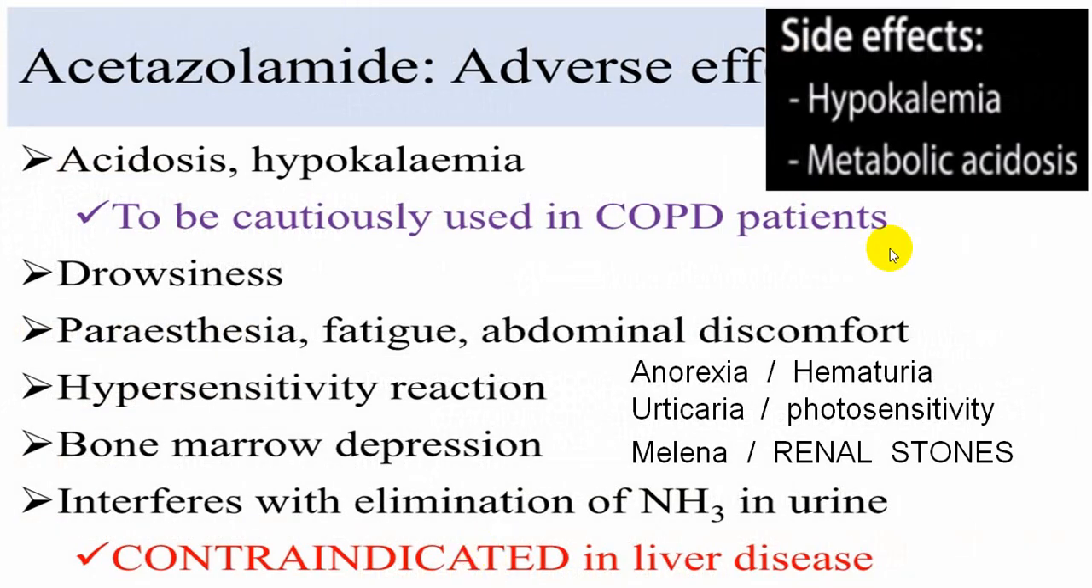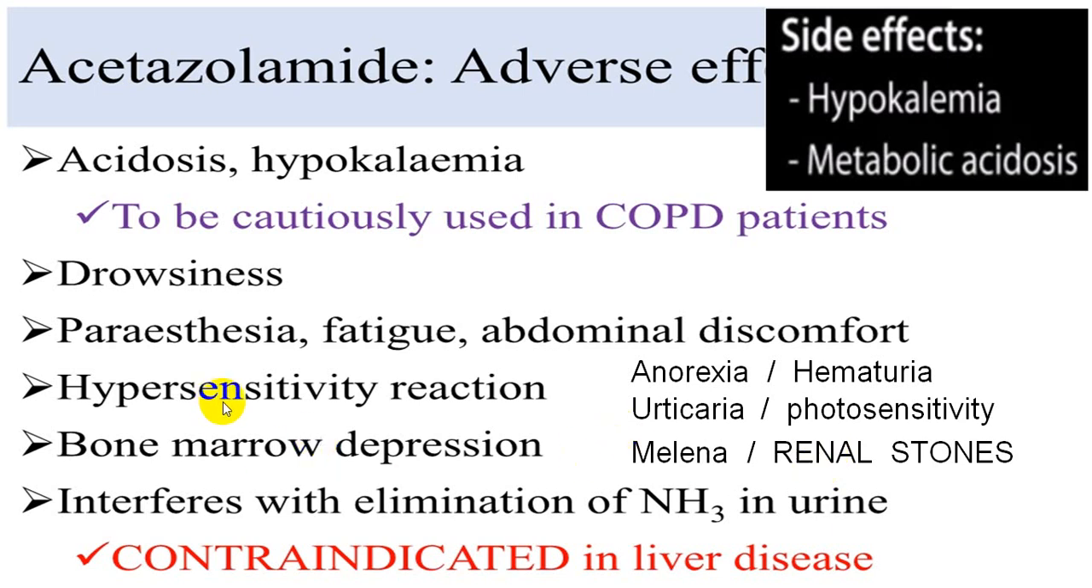Main side effects are hypokalemia and metabolic acidosis. This should be kept in mind. So whenever a person is having COPD, in this particular person the chances of carbon dioxide retention producing respiratory acidosis are much higher. You should keep this in mind. Because of this acidosis, a person can have drowsiness, can develop paresthesia, fatigue, abdominal discomfort, anorexia. There are other side effects like urticaria, melena, hematuria, photosensitivity, and a person can also develop renal stones.